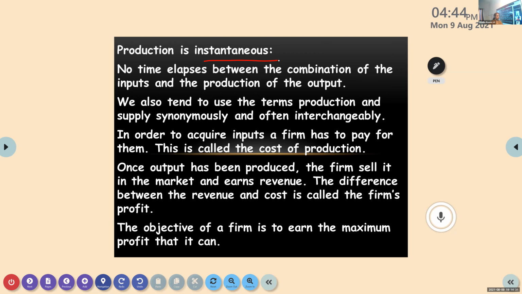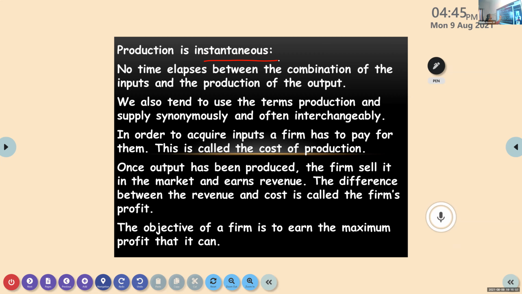Do you think it is correct? No, ma'am. Because if you take cultivation, you know that we are using inputs many times, and are we getting the output then and there? No, it takes time. Okay, but here we are assuming that it is instantaneous. As you use the input, you are going to get the output. So this is one assumption. You can keep it in your mind.